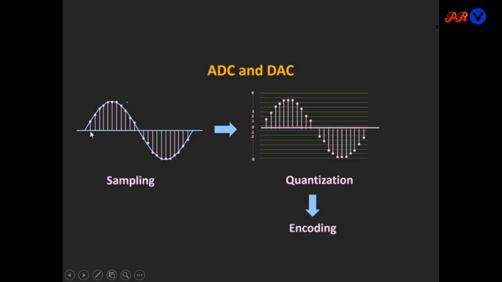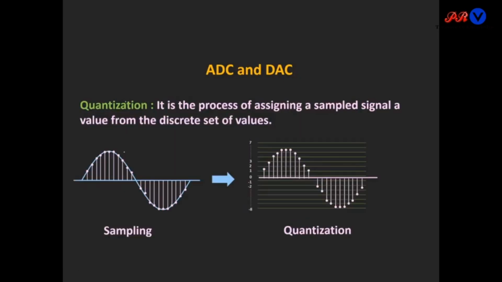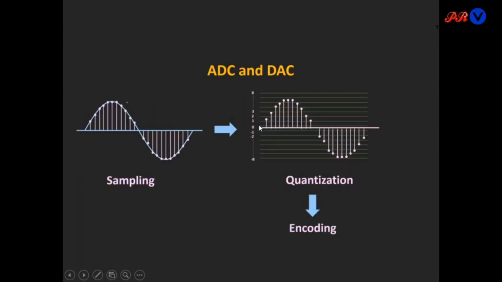So we are sampling this signal at different instants of time. After sampling, we will quantize this signal. Quantization means the process of assigning a sampled signal a value from a discrete set of values.